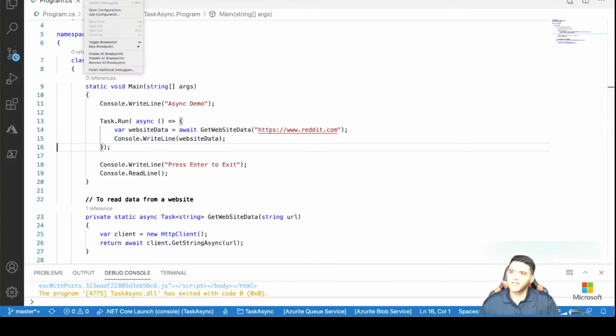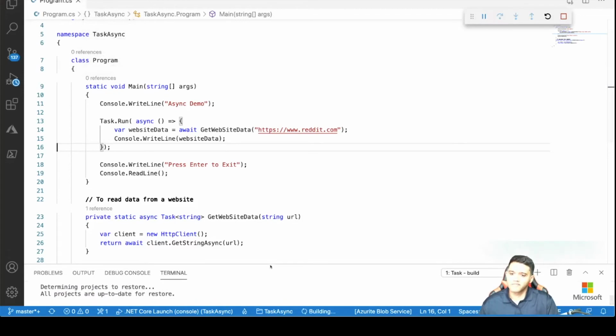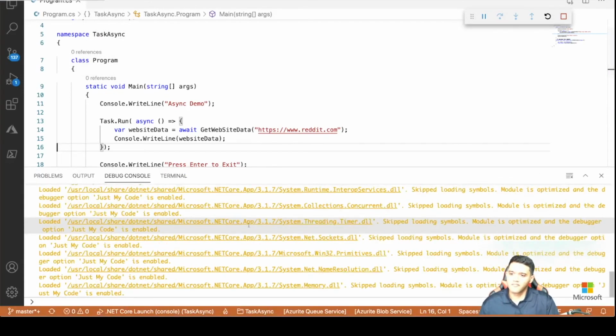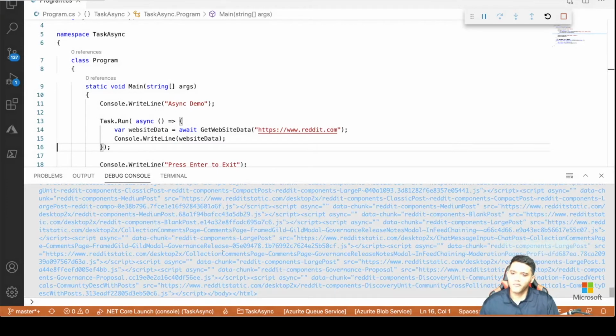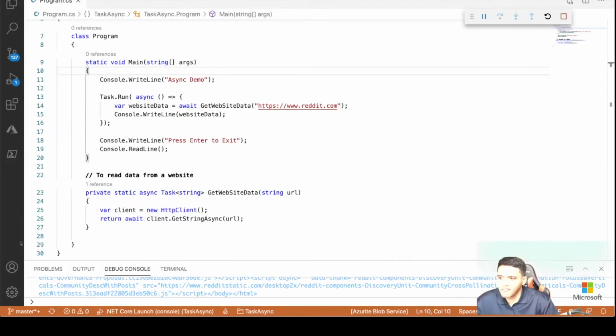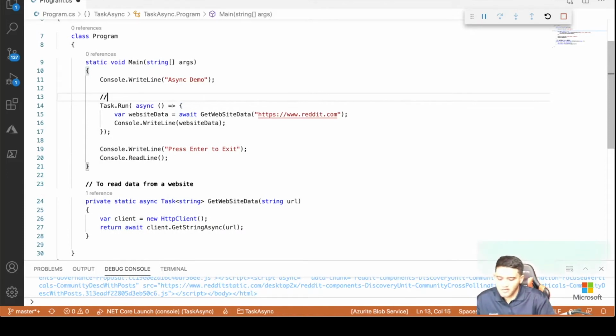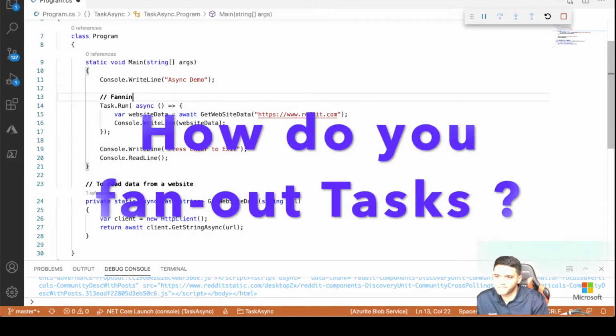I'm going to press F5. I'm going to wait for a response to come. There you go. I see the HTML data coming from the reddit.com website. Now let's modify this method here to create what is known as a fan out process. So let's call it fanning out.